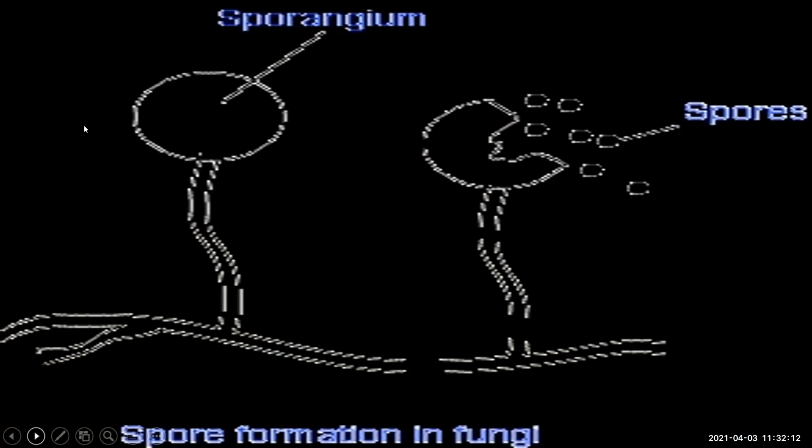Spore formation in fungus. See, filamentous body, they are having sporangium, and in that you will find small spores. And once they develop, the sporangia burst and release the spores, and these spores germinate on a moist place and form a new fungal colony. So this is one type of asexual reproduction in multicellular organisms.